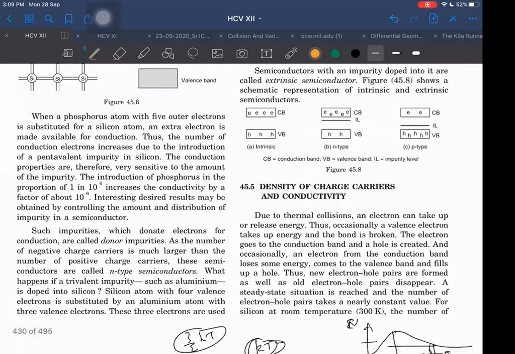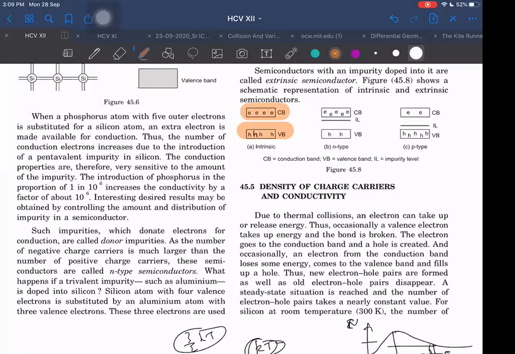Here he is telling everything clearly. Here is the conduction band, here is the valence band. Intrinsic means pure. In a pure semiconductor, I think this diagram is not right. Actually, one HV should be there, sir. Actually, these are exactly equal. In case of intrinsic, these are exactly equal.